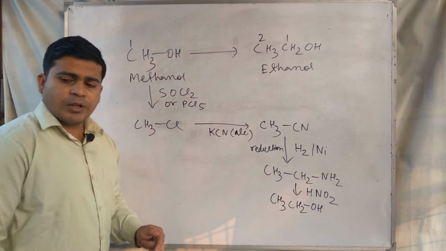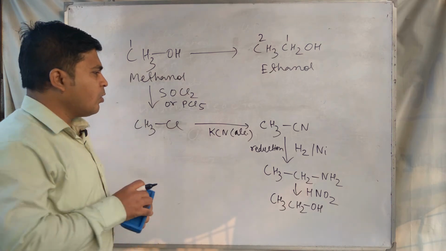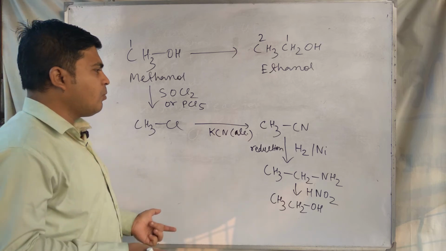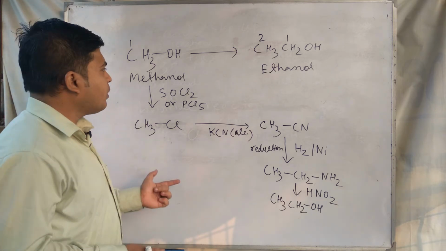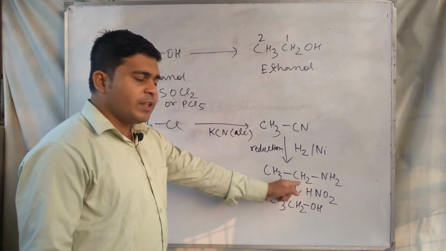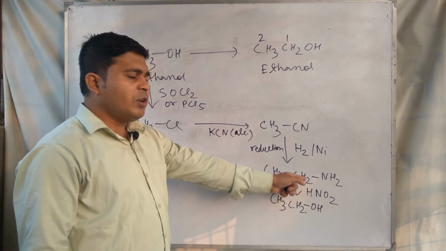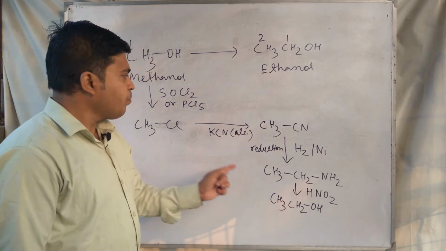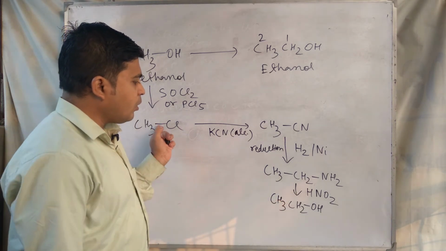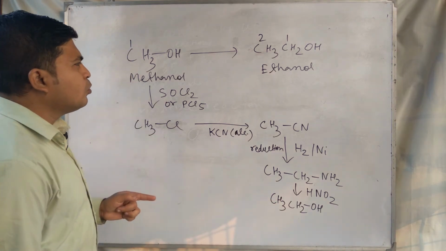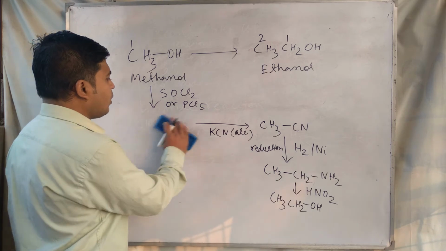So this is called the step up conversion, and we gave the example of how to carry out this step up conversion. Using this step up conversion process, you can carry out methyl chloride to ethanamine, methyl chloride to ethanol. Just write from here to here. So by this way you can do the step up conversions.